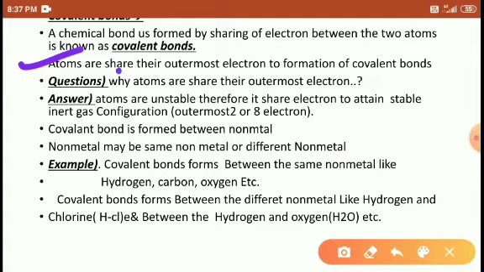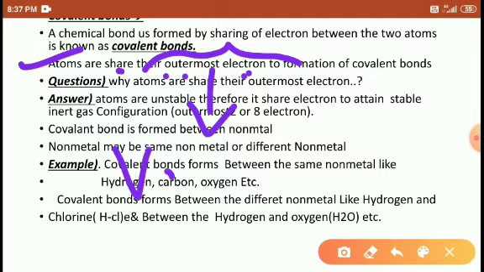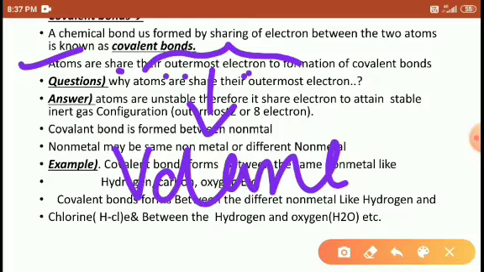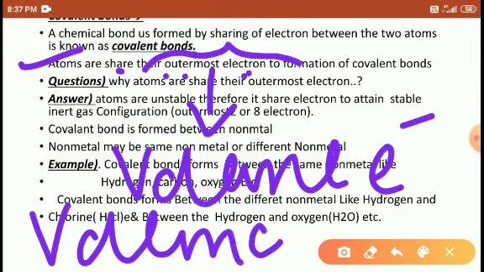So atoms share their outermost electrons. What is meant by outermost electrons? Outermost electrons means valence electrons, or you may say valency electrons, right, students?